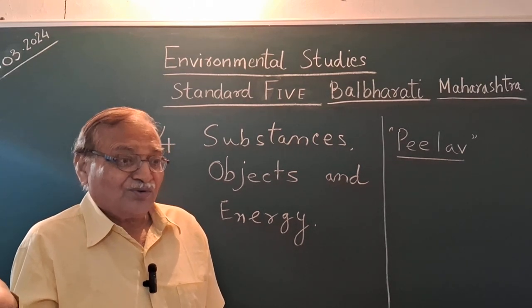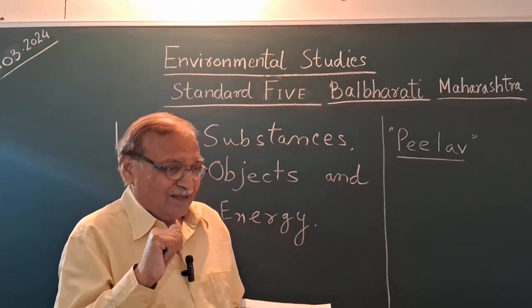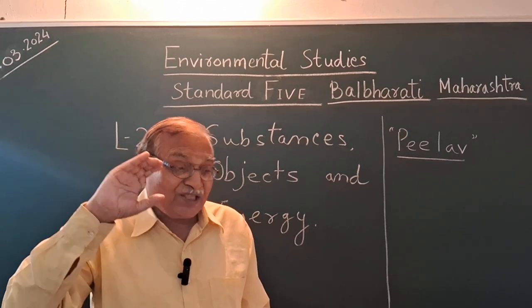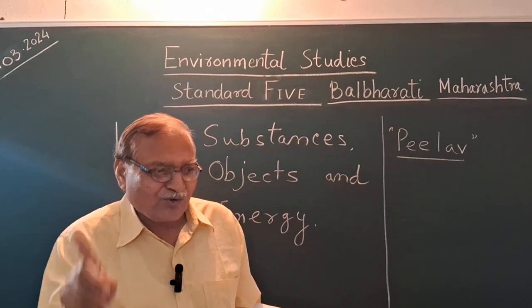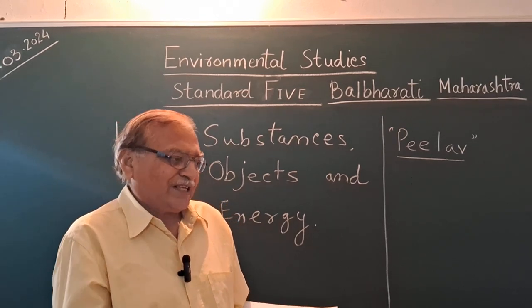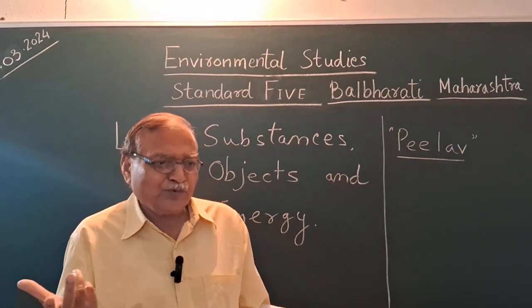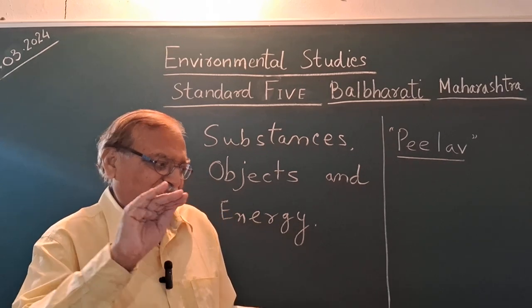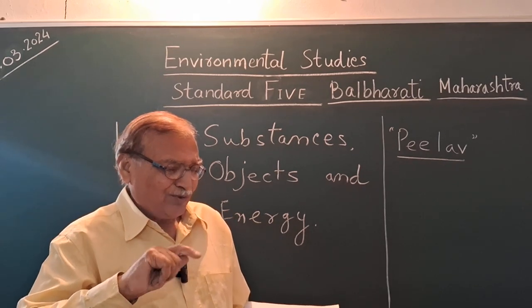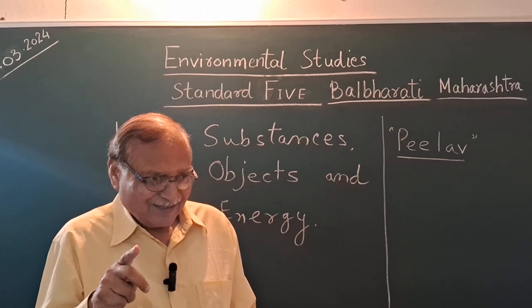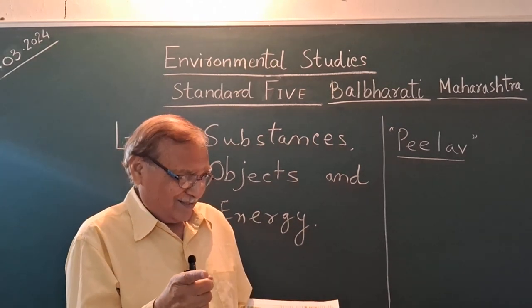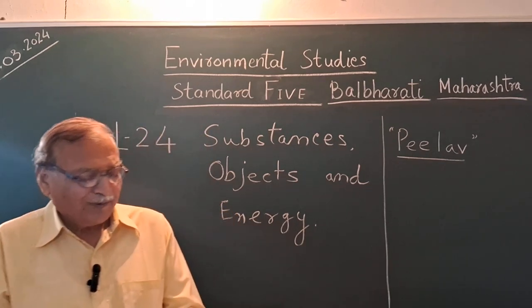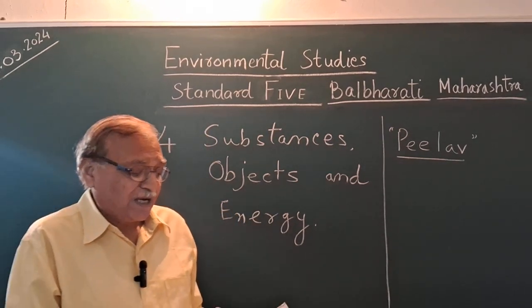Steam is there to run turbines, that steam runs the steam turbine. The turbine rotates, and when a thing rotates, it can be used in the mechanical form to produce electricity. When you rotate something in a field, it produces electricity. Okay, that you will be taught in the upper classes.